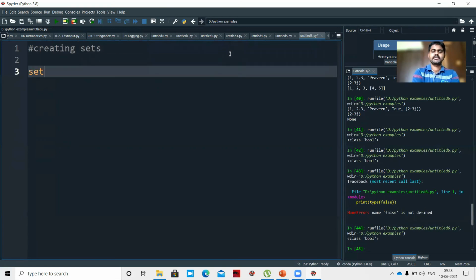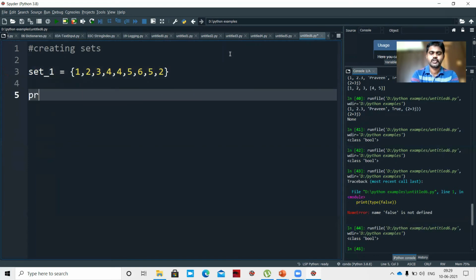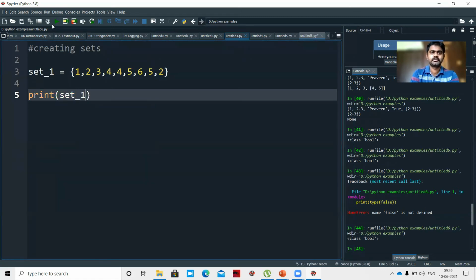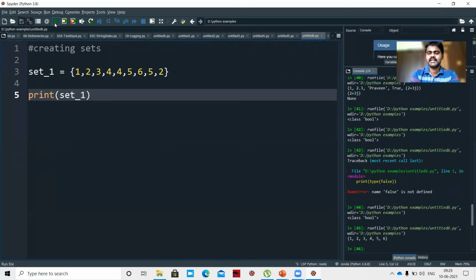Okay. So if I say set_1, it will be in curly brackets: 1, 2, 3, 4, 4, 5, 6, 5, 2. Can you see duplicates here? 4 is repeated 2 times, 5 is repeated 2 times, and 2 is repeated 2 times. Let us see what will be printed. Print of set_1. What you can see is the duplicates are eliminated, only the original set is printed.